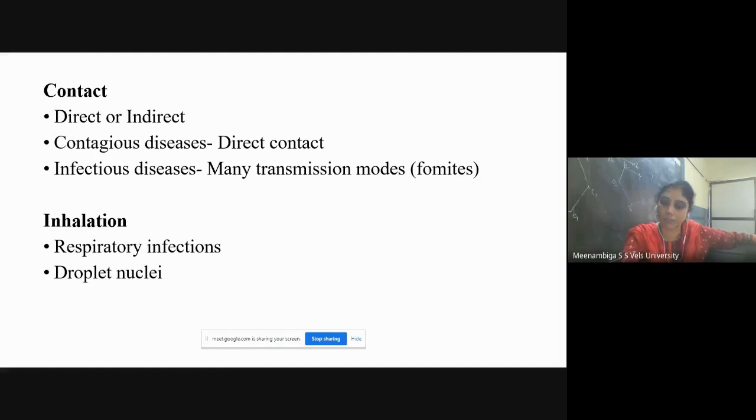So direct transmission means the pathogen will be directly transmitted from one person to another person. That is mostly sexually transmitted diseases are transmitted directly. Example, syphilis and gonorrhea will be example for direct transmission. And if you take indirect transmission, mostly the fomites. What are fomites?